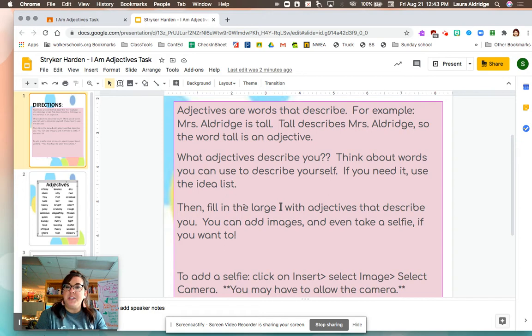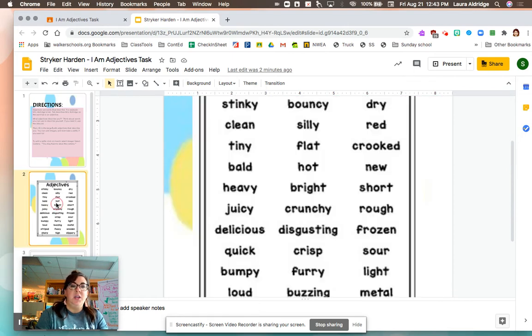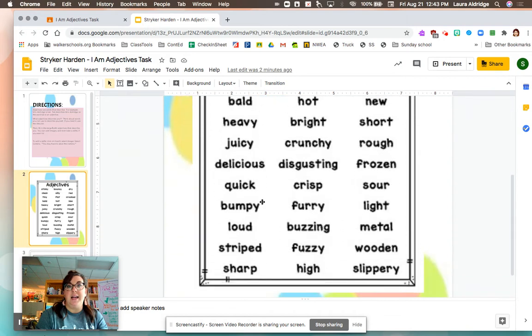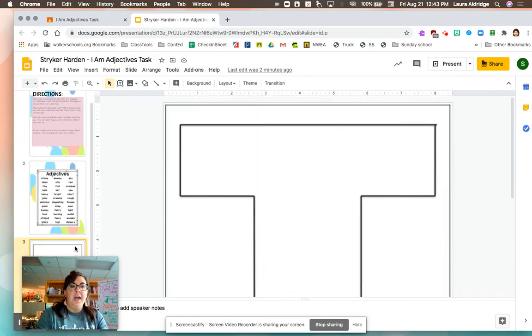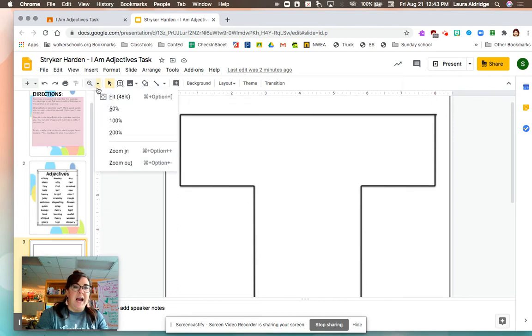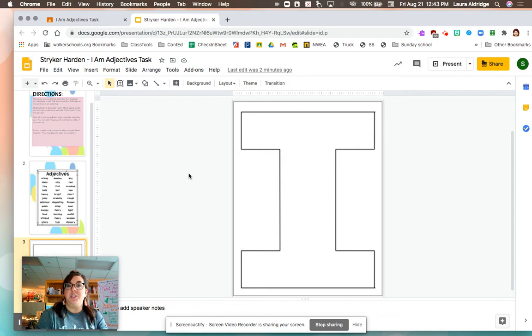You can add images and even take a selfie. How cool is that if you want to? And then there's directions to add a selfie. Click on Insert, select Image, select Camera, and you may have to allow camera. So let's look at this. You can explore these adjectives on slide 2 if you're having problems thinking about adjectives to describe yourself. And then on slide 3, you have this nice big I that you're going to be filling in with adjectives. These are some ways that you can do it.